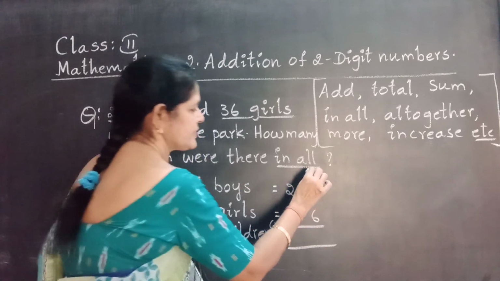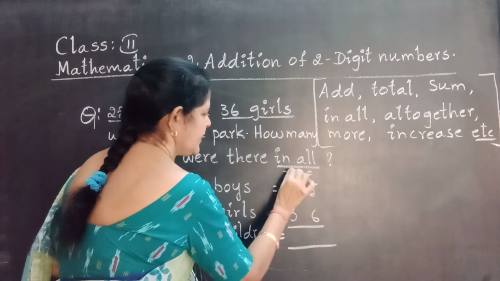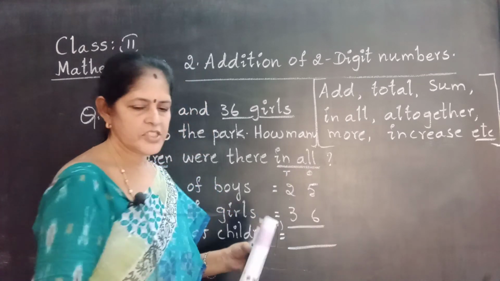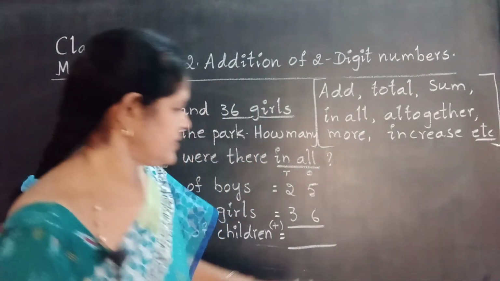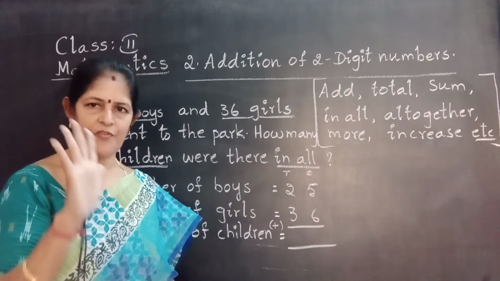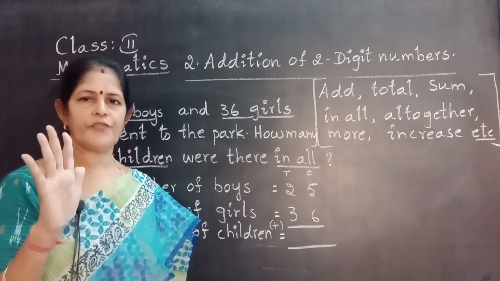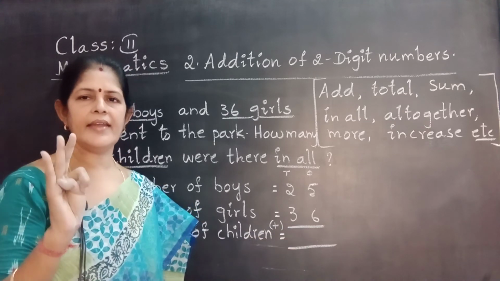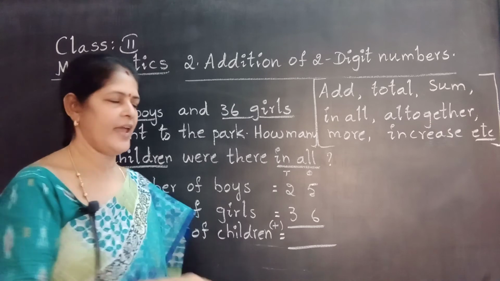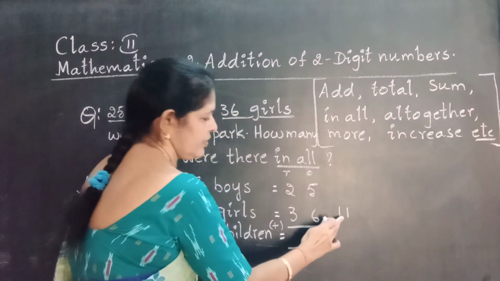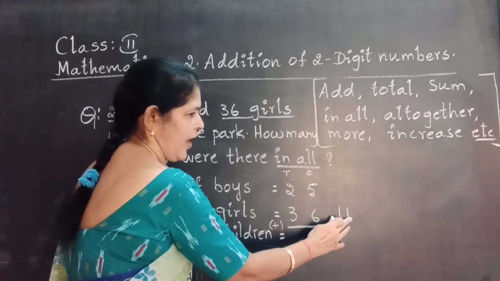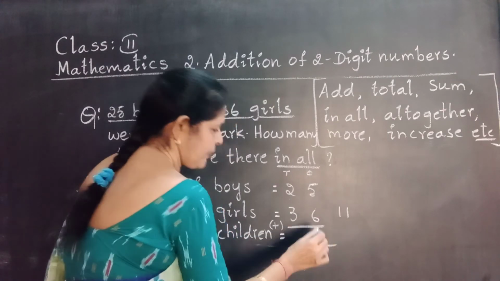Now adding ones. These are ones, these are tens. Start addition from ones. That means first add ones. 5 plus 6. Take 5 fingers. 6 after 7, 8, 9, 10, 11. We get a 2-digit number. Right side 1, ones place number in the ones place.